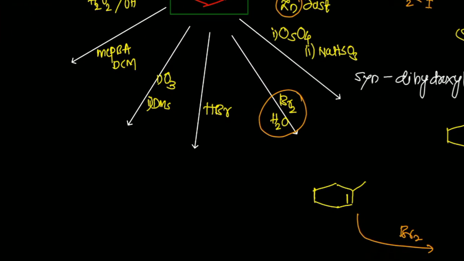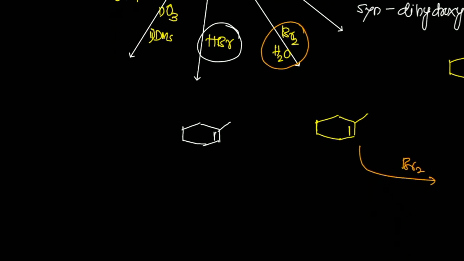Now the next reagent, that is HBr. What will happen when your olefins are treated with hydrogen bromide? So you can remember this. Suppose this is my reactant, and when I treat it with hydrogen bromide, you can give the charges like this.